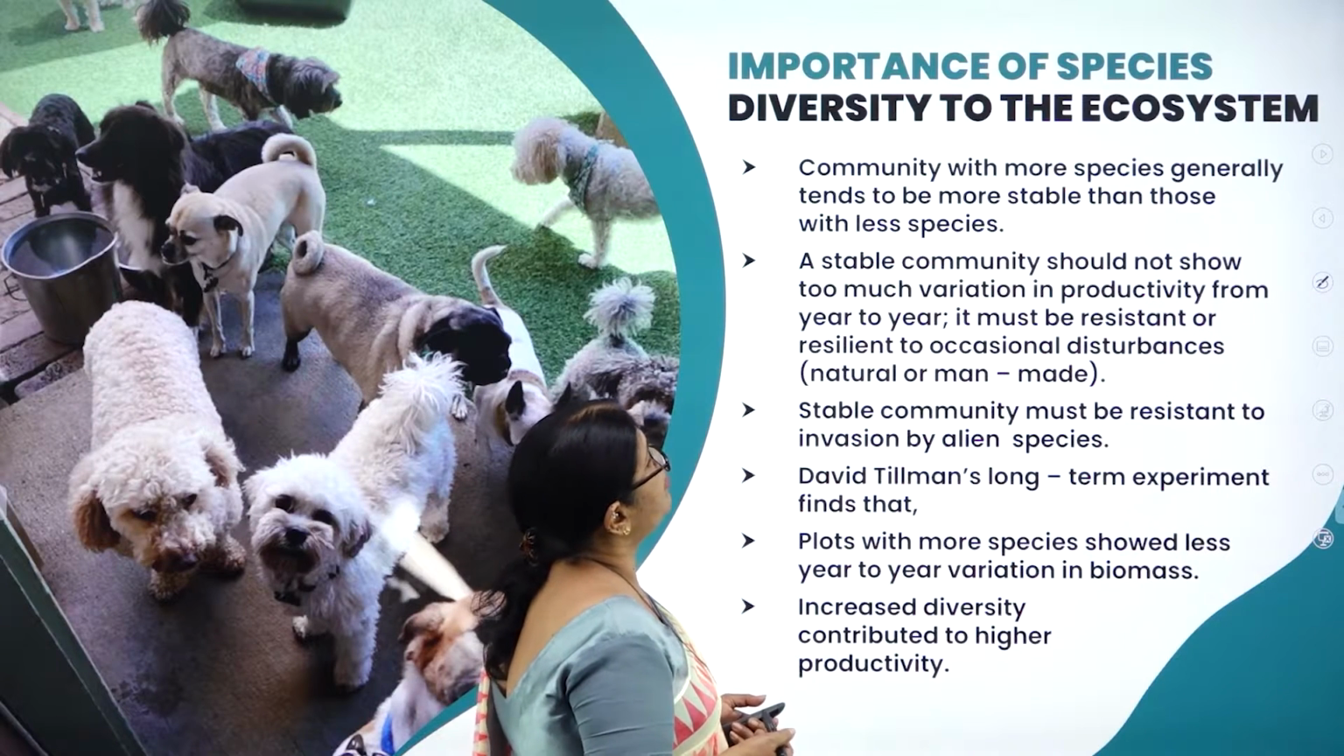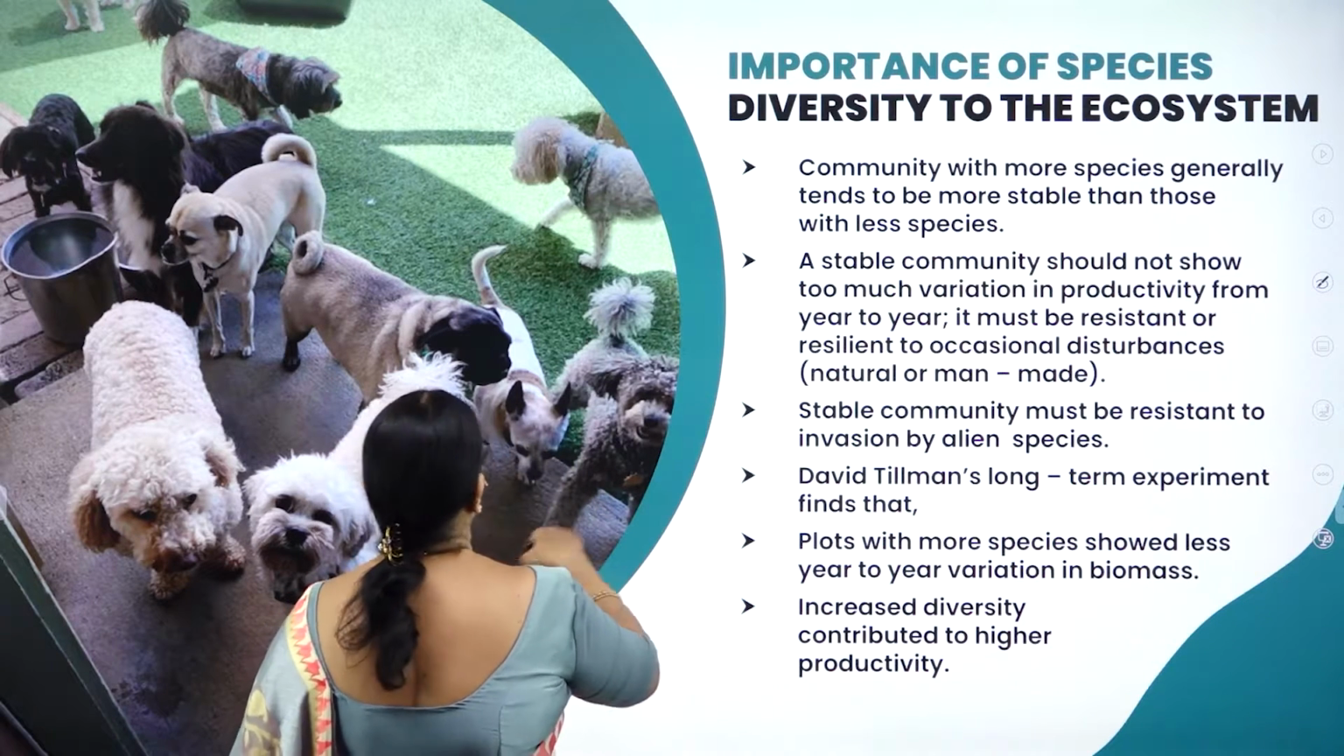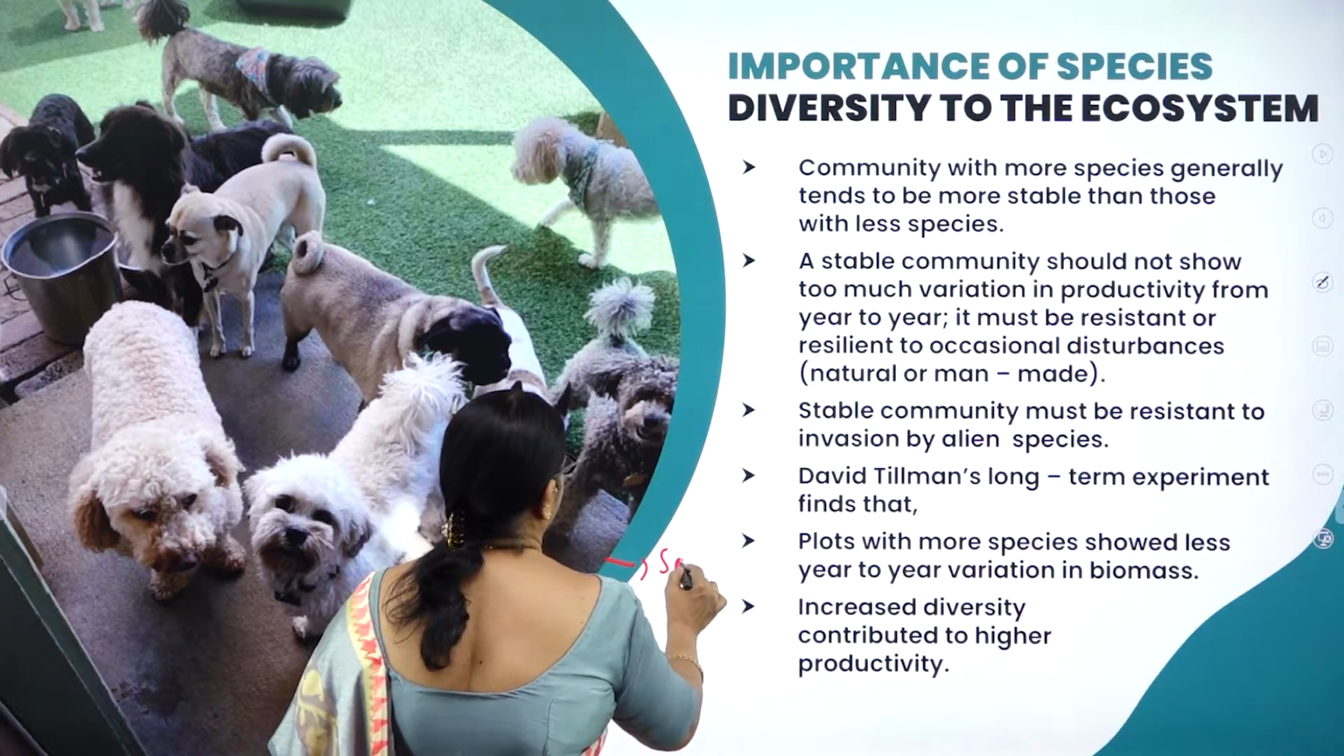Moving on to the importance of species diversity to the ecosystem. Here you can see the different species of dogs.